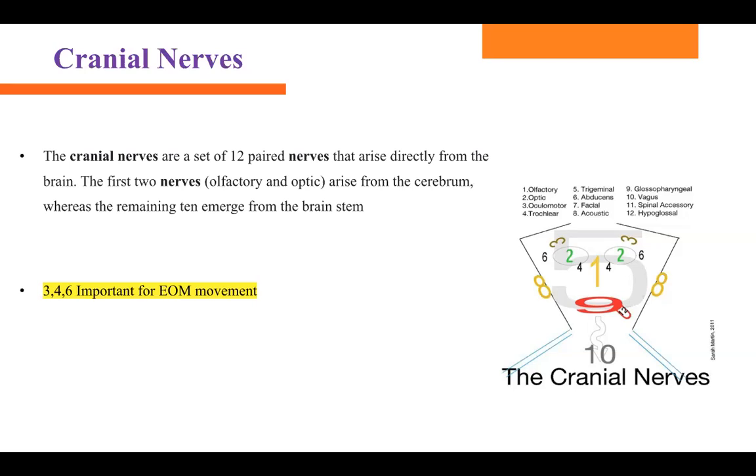Which one is for shoulder movement? Shrug your shoulder. Spinal accessory, that is number 11. And number 12 is hypoglossal: stick your tongue out. The very important ones are 3, 4, and 6. They are important for extraocular muscle movement.